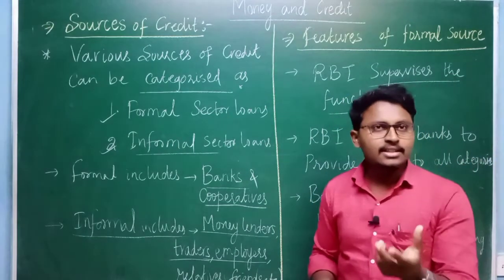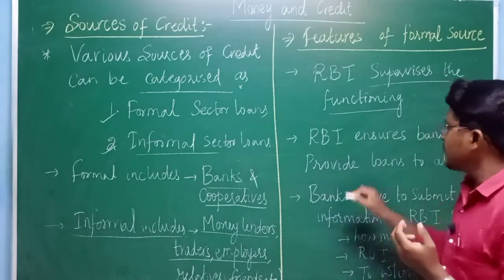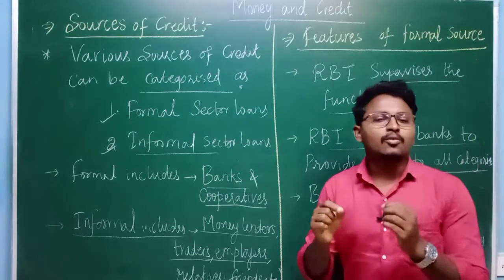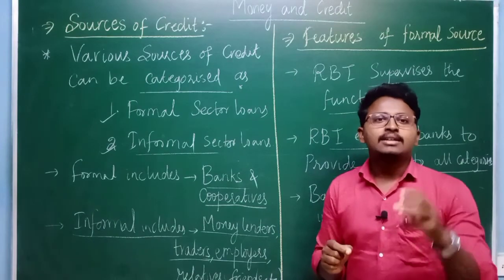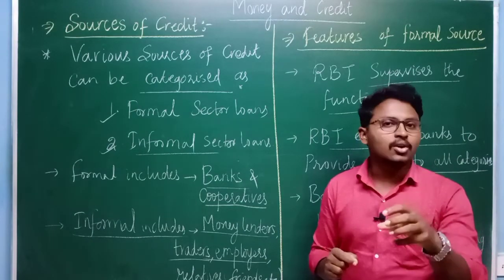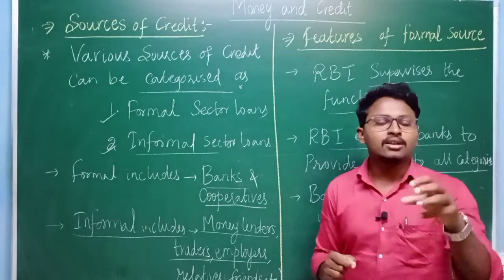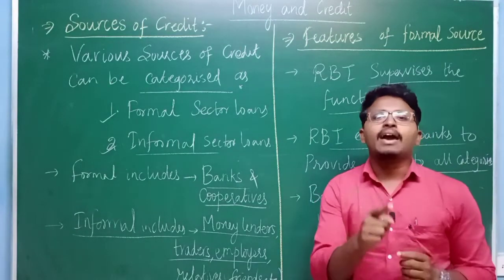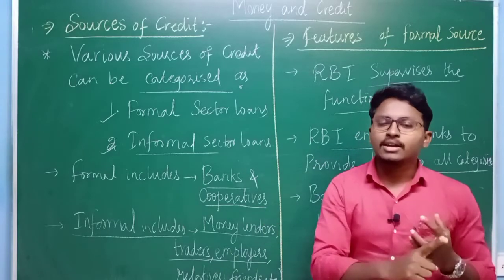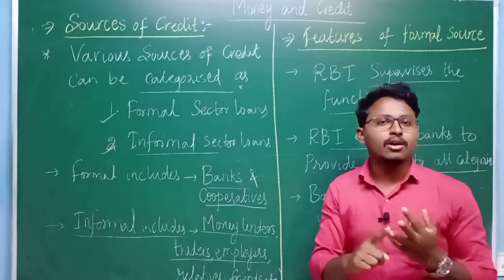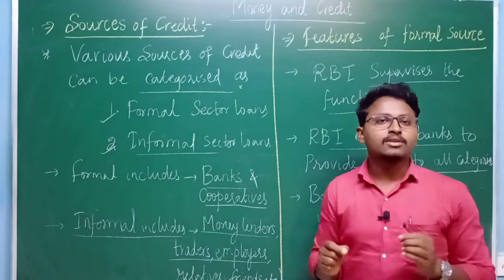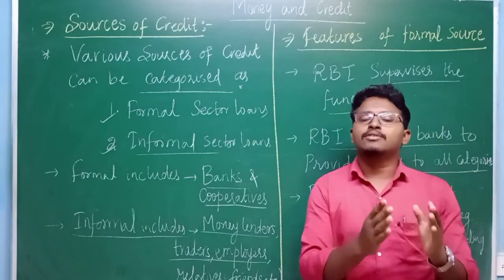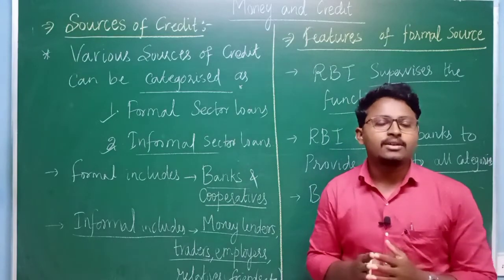The next thing is that RBI ensures banks provide loans to all categories. RBI ensures that the banks are giving loans not only to profit-making businesses and the big industrial sector, but also to small creditors, small traders, small farmers, and small business people. That means it tries to make banks give a source of credit to every category of people.